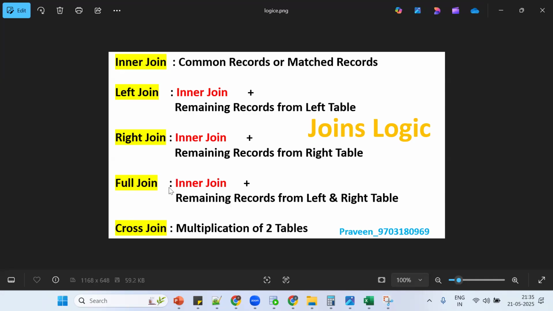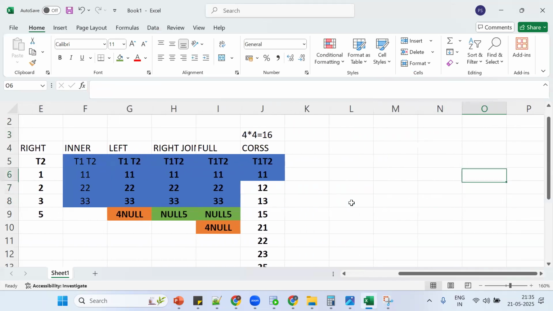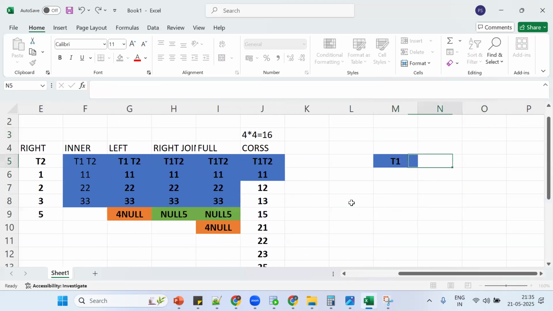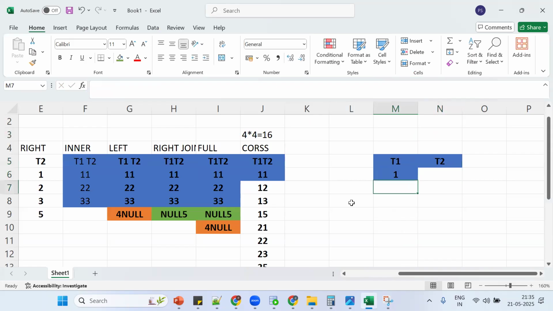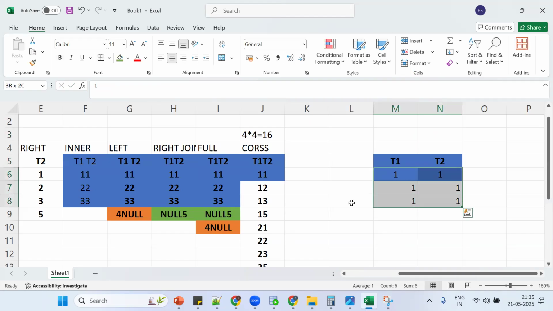This is good so far. Now I'll try to ask a simple question. You will give the wrong answer only. See, simple thing. T1 and T2, two tables are there. I'm having 1, 1, 1, so three ones are there. Here also three ones are there.